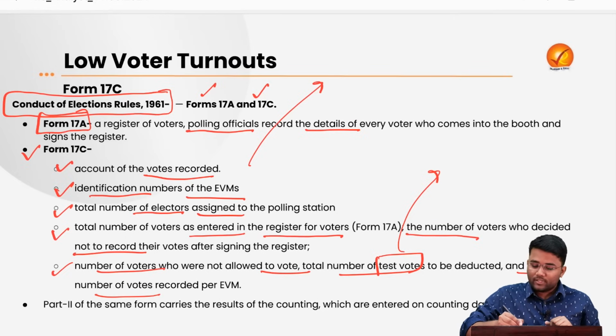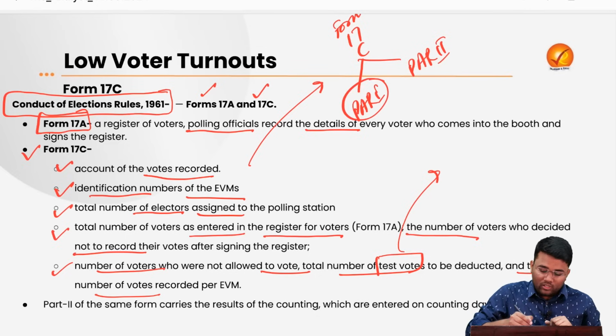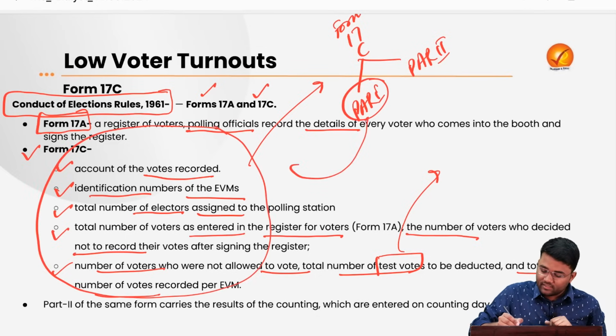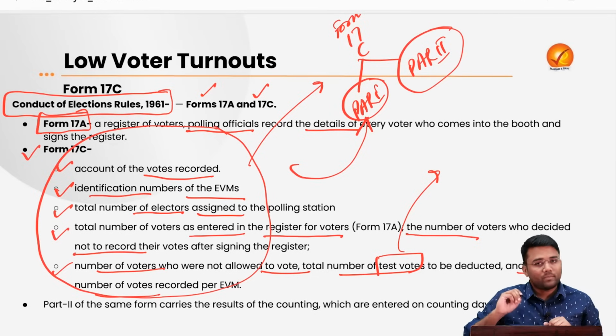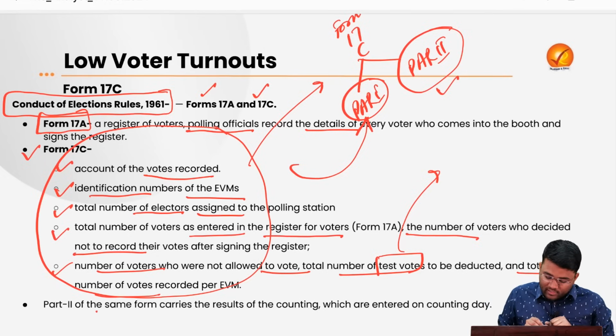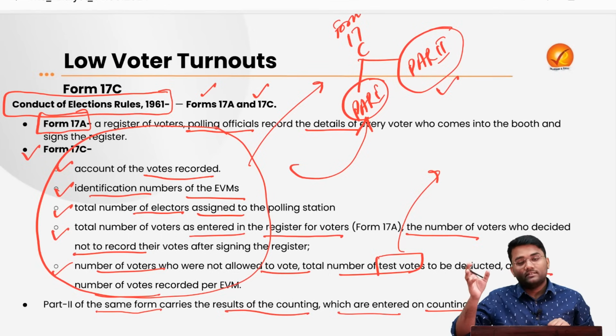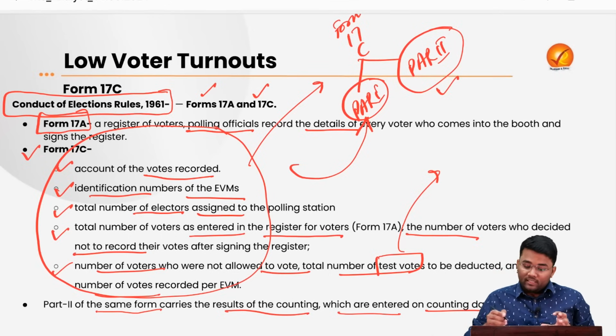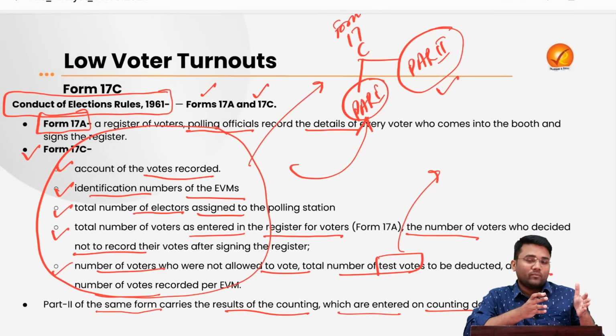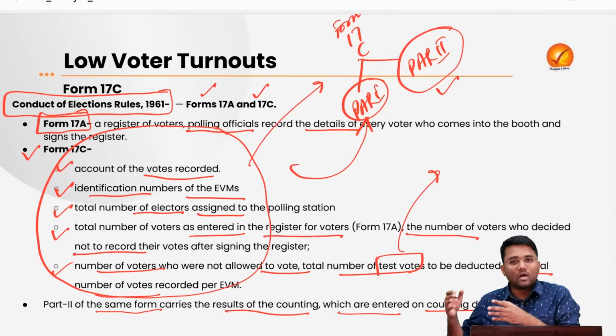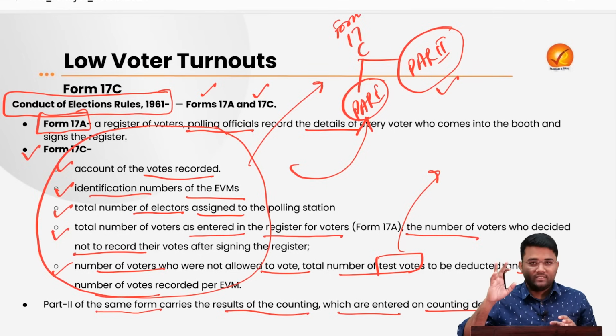Now the second thing, this particular form 17C consists of two parts. This is part 1 and this is part 2. All the information that we have just discussed comes under part 1. Then what comes under part 2? Under part 2, it consists of results of the counting which are entered by the counting supervisors on the counting day. So form 17C consists of part 1, which contains all the details about the polling day, whereas part 2 consists of details about the counting day which are filled by the counting supervisors.